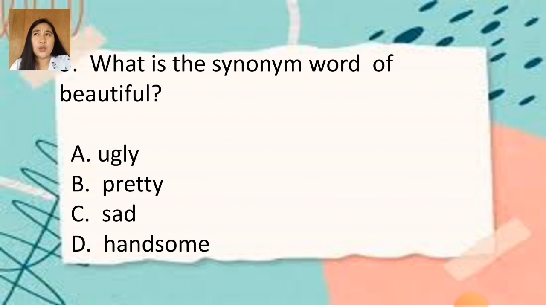So the example of this in synonyms: sad or lonely. Then in antonyms, the opposite meaning of sad is happy. So letter D, the example of synonym. The synonym of handsome is good looking. Then the antonym, or the opposite meaning, of handsome is ugly.